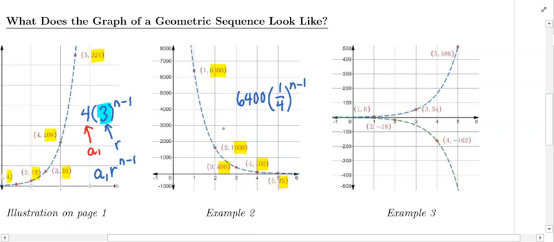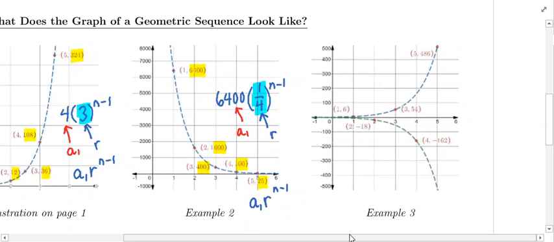So you're seeing the same kind of thing. When you look at this, this is exponential. The n value, or the x value, that is in the exponent is what makes this exponential. It looks like an exponential curve, and you can see from this formula the base of the exponential function is r. Remember, the base is what's being raised to the power. Out front we're multiplying by the number 6400. That's the first term in the sequence. So again, all the points are falling along a curve that fits the bill of the first term times the common ratio raised to the n minus 1 power.